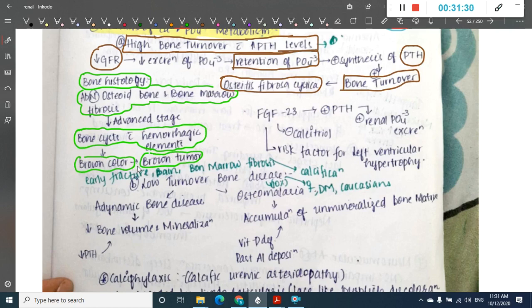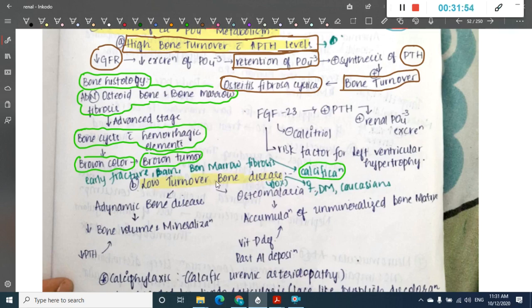And because of this high bone turnover, it is associated with fractures, pain, and bone marrow fibrosis. All these will lead to calcification at the end. So this is what is seen in high bone turnover diseases. And there is also one more which is important, which is called low bone turnover disease. So what do you see in low bone turnover disease?